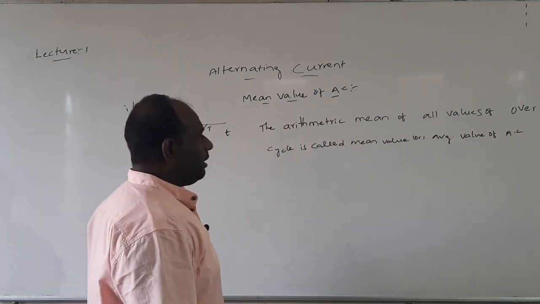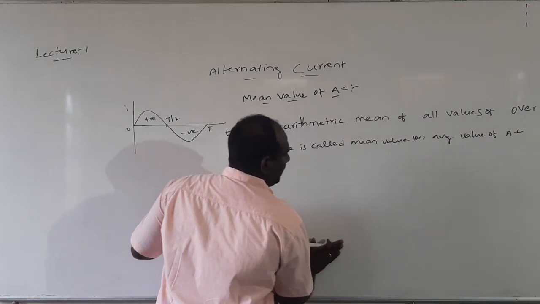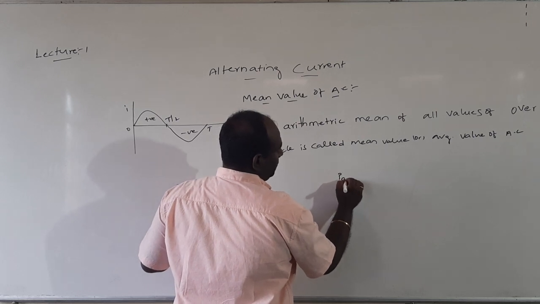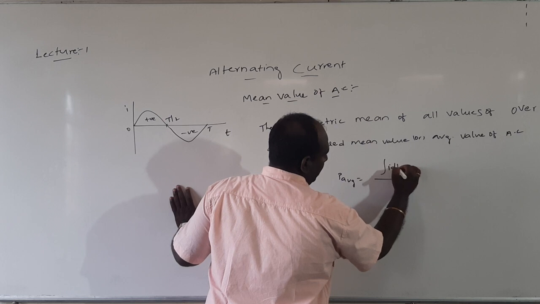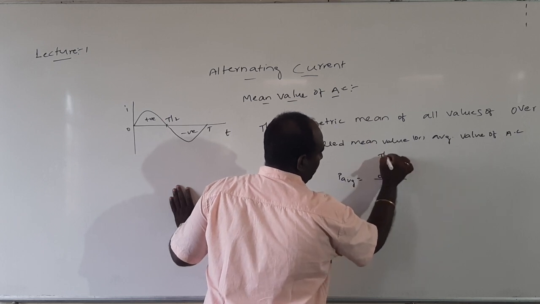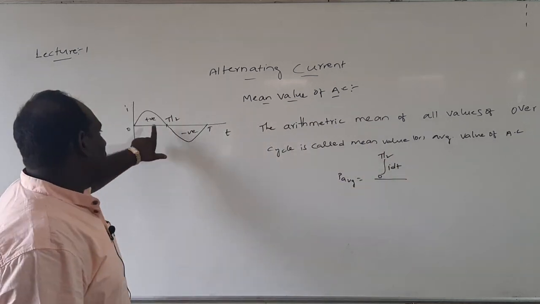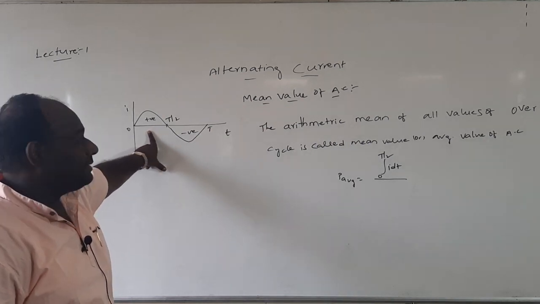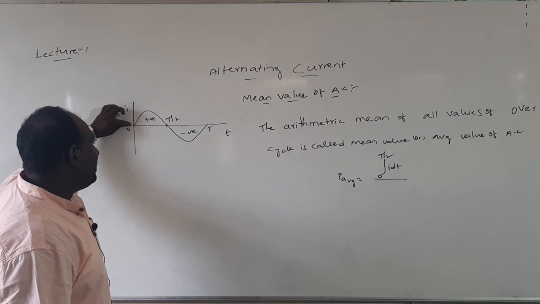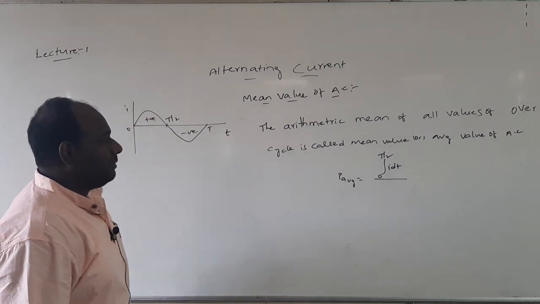Mean value of AC, or average value. I_RMS we can write as I average. I average is equal to the integral of I dt from 0 to T, so the arithmetic mean of all values of current over a half cycle. That means whatever current we get over a half cycle, from 0 to T.